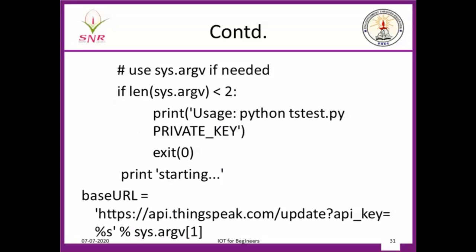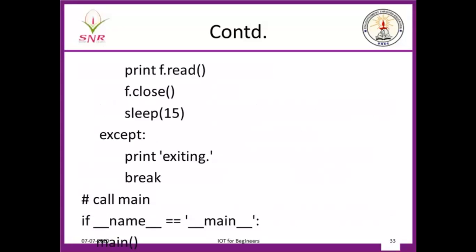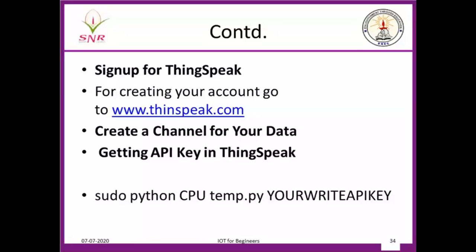See here, when I am running it, till now I have not told how to run a program, right? So how to run a program is sudo python, the name of the program. It should be a .py extension, like how a C program has a .c extension, the name of the program should have a .py extension. So you give the command as sudo python, the name of the program .py, and this key.